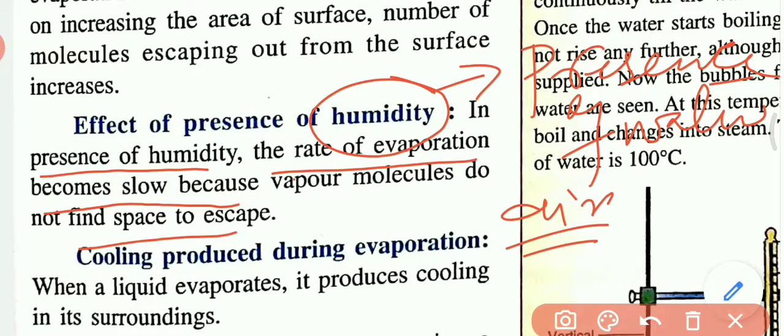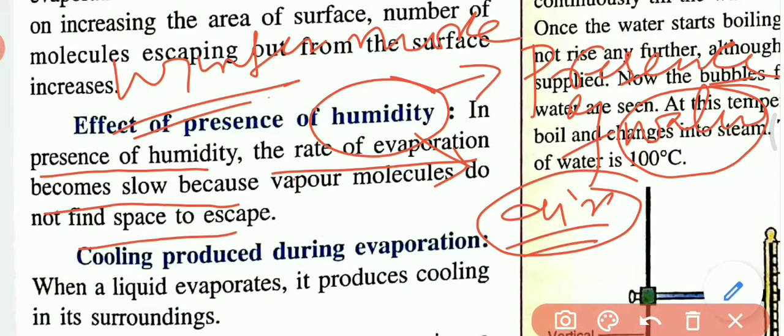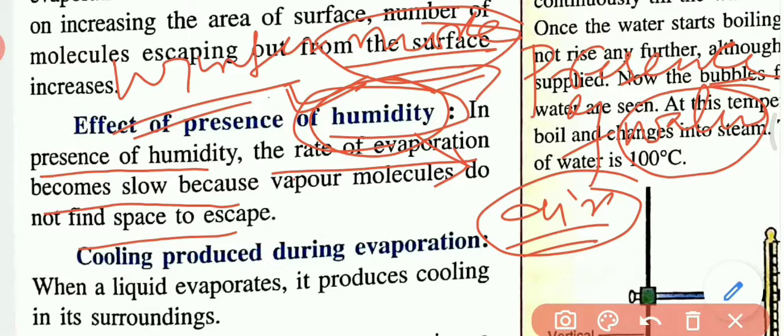The water molecules in air, that is called humidity. So in winter the water molecules in air are more, so the humidity is more. That's why if water molecules are more in air, then the rate of evaporation will be slow. In more humid weather, the rate of evaporation will be slow.